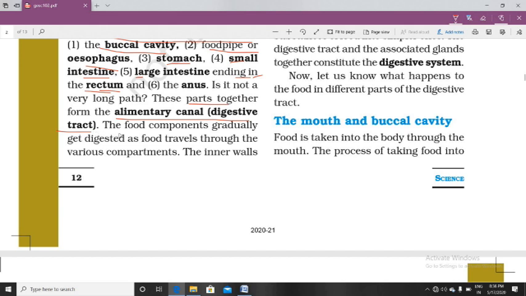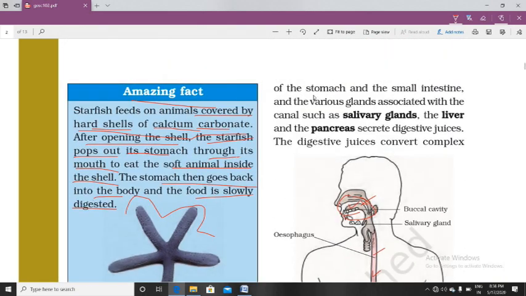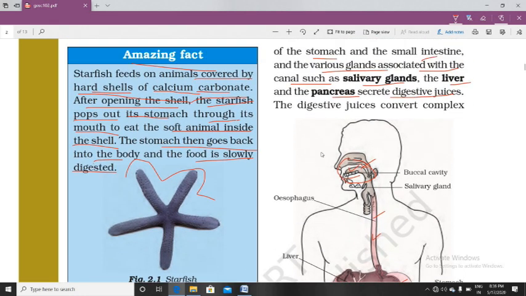Okay, now the food components gradually get digested as food travels through the various compartments. The inner wall of the stomach and the small intestine, and the various glands associated with the canal, such as the salivary gland, the liver and the pancreas, secrete digestive juice. Okay, children, you know, for the digestion of food enzymes are required, and the release of enzymes starts from the buccal cavity.